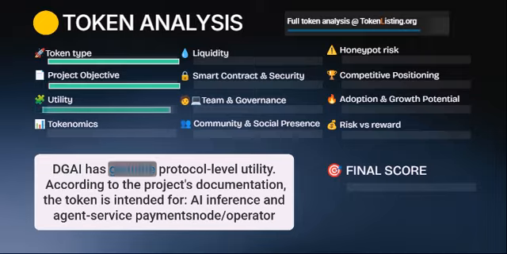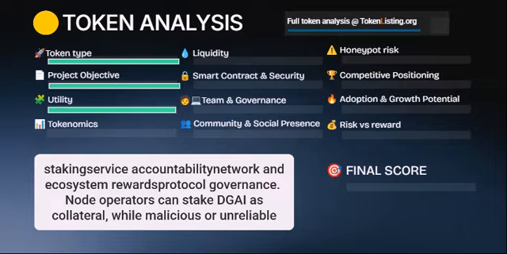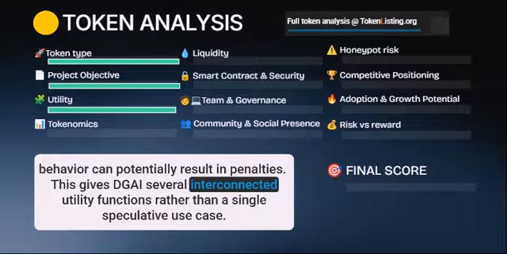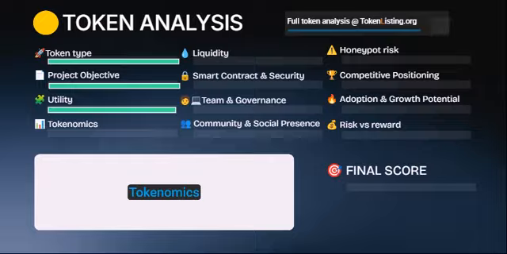Utility. DGAI has genuine protocol-level utility. According to the project's documentation, the token is intended for AI inference and agent service payments, node operator staking, service accountability, network and ecosystem rewards, and protocol governance. Node operators can stake DGAI as collateral, while malicious or unreliable behavior can potentially result in penalties. This gives DGAI several interconnected utility functions rather than a single speculative use case.